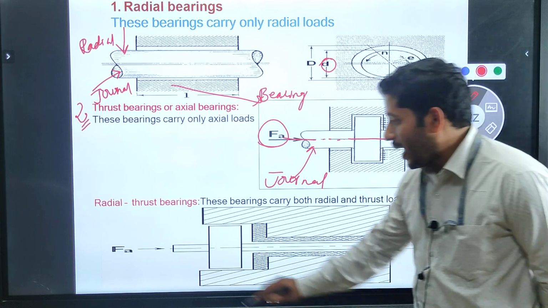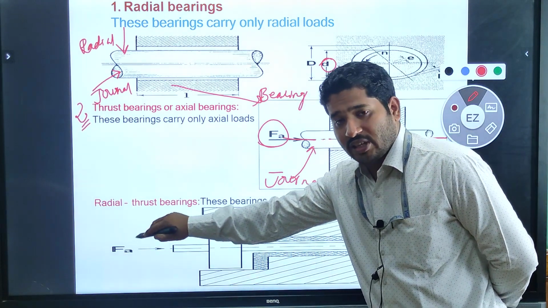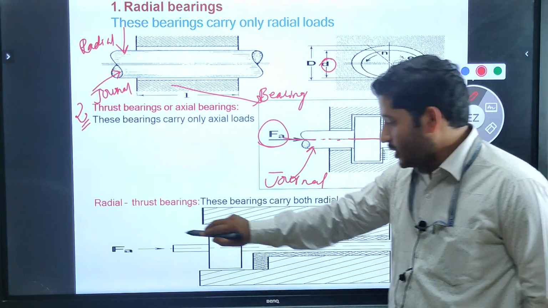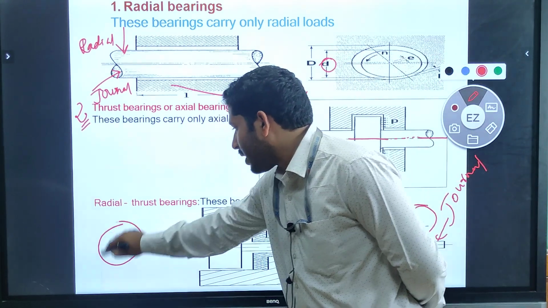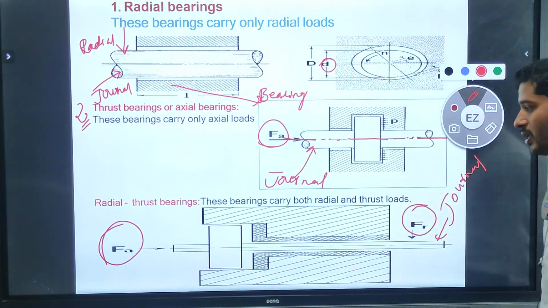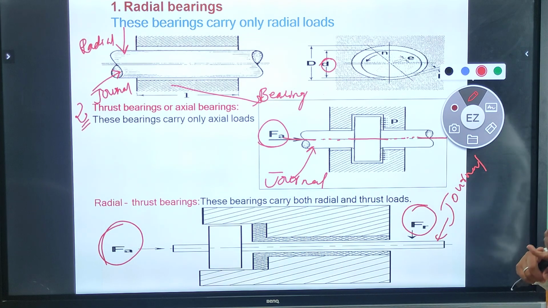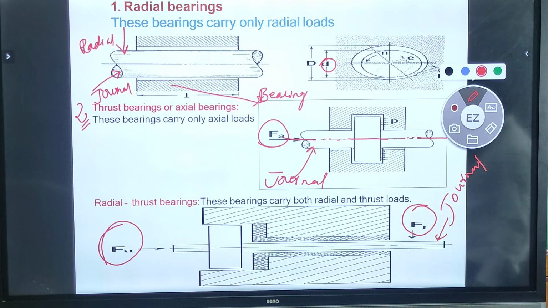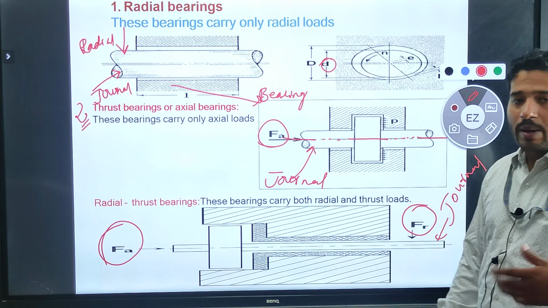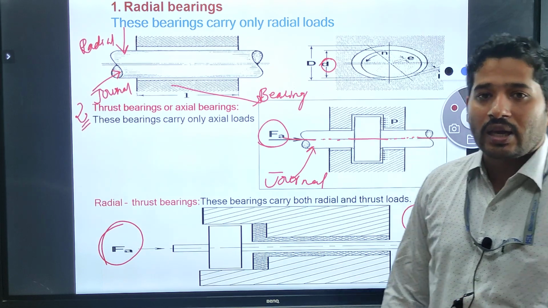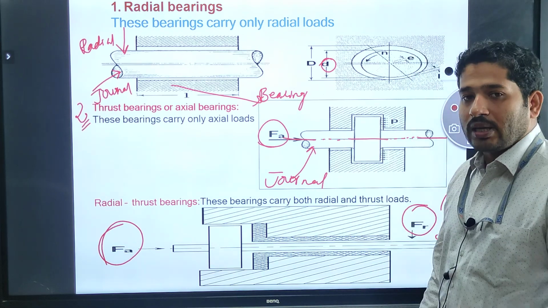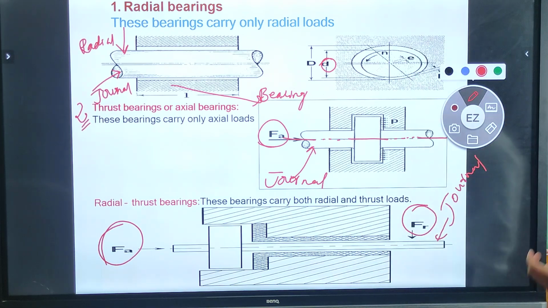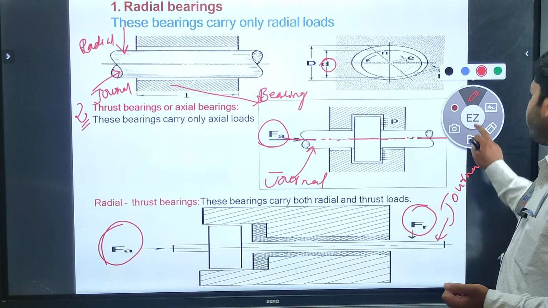If the load is acting along the axis of the shaft, we call it a thrust load. So this means that here both the radial load as well as the thrust load are acting on the bearing. Such types of bearings we call radial thrust bearings.